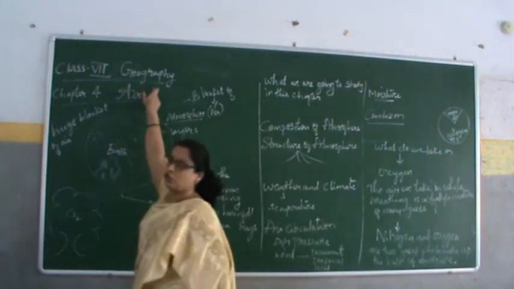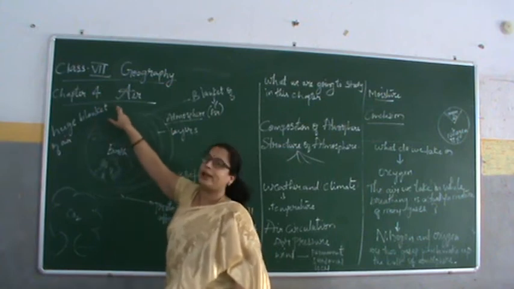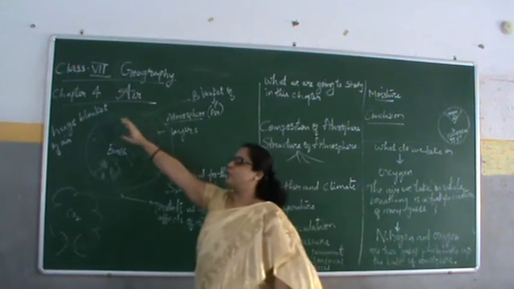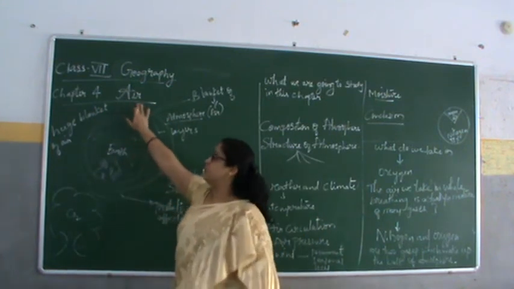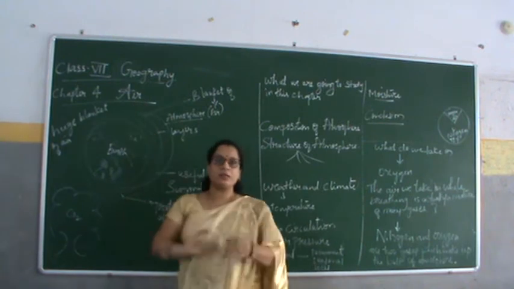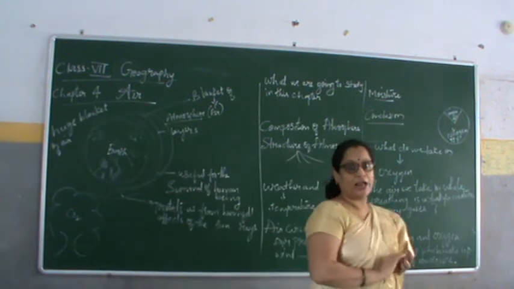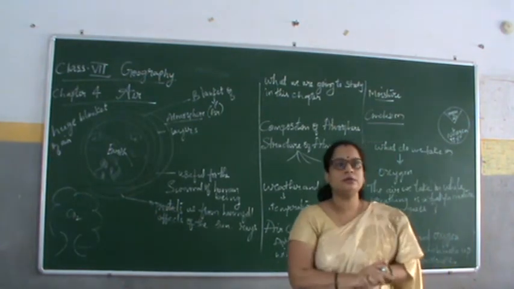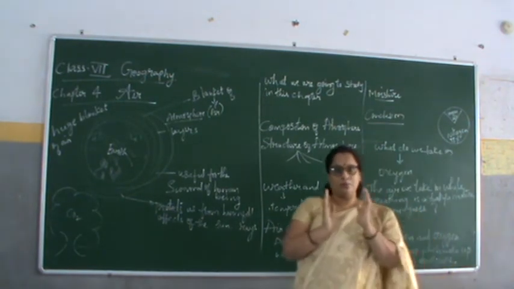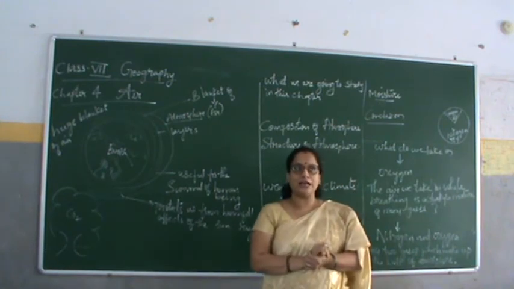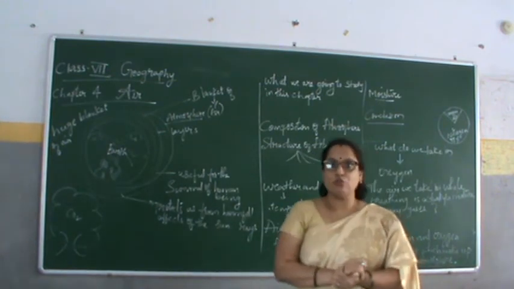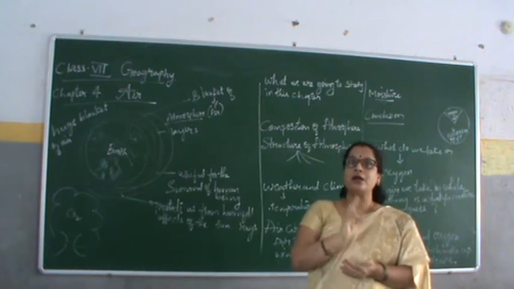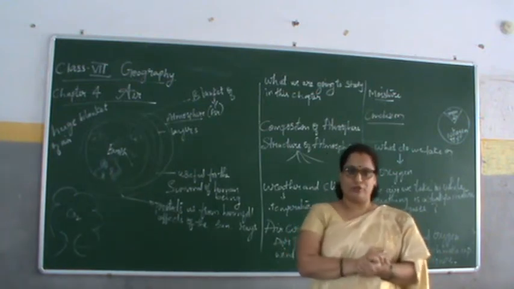Class 7 Geography Chapter 4A. We are going to learn the lesson A. In the first lesson we learned about environment. In environment we saw the natural environment: lithosphere, hydrosphere, atmosphere and biosphere.